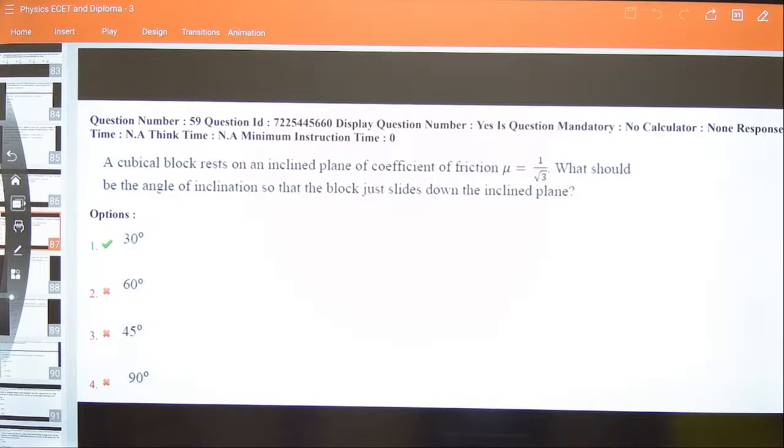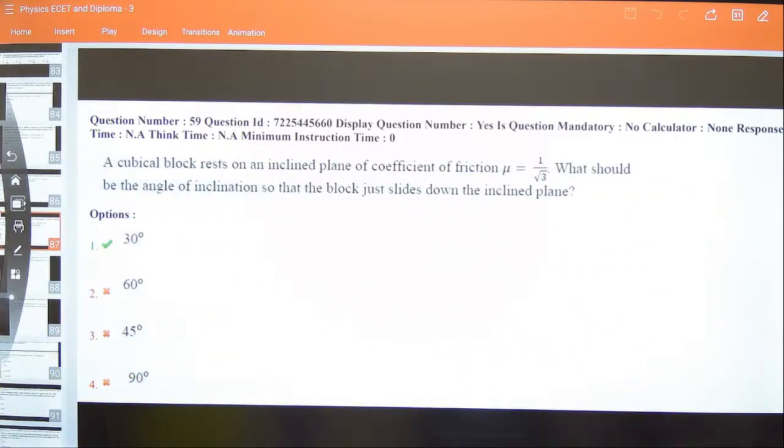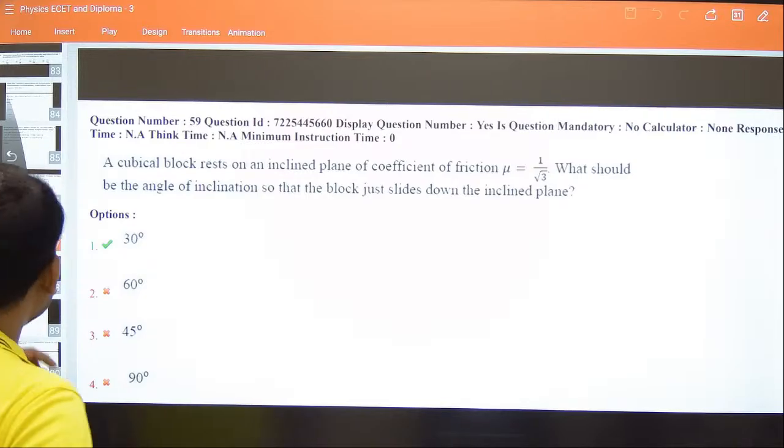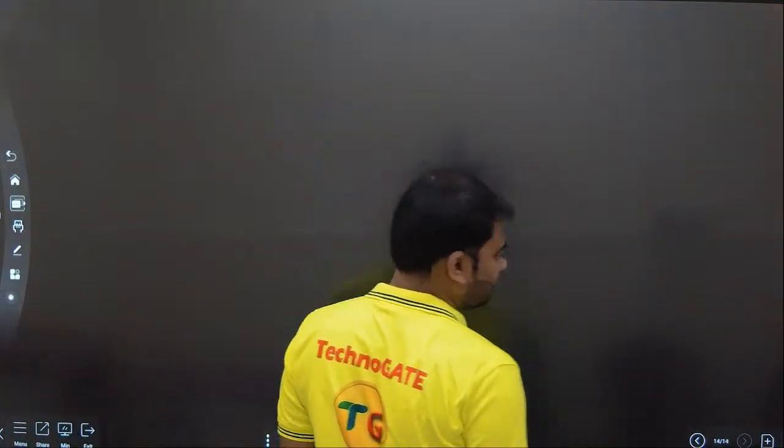A cubical block rests on an inclined plane of coefficient of friction mu equal to 1/√3. What should be the angle of inclination so that the block just slides down the inclined plane? The block is just sliding down the inclined plane. You can easily do a derivation, or simply you can say angle of repose.